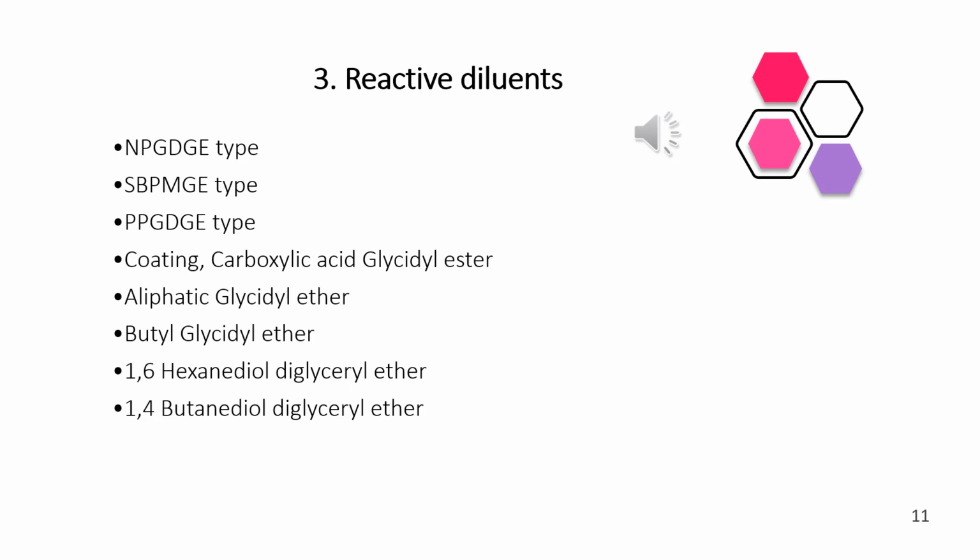Reactive diluents. So what are reactive diluents and what is their role? Reactive diluents are the substances that are used as curing agents. They are used to lower the viscosity.